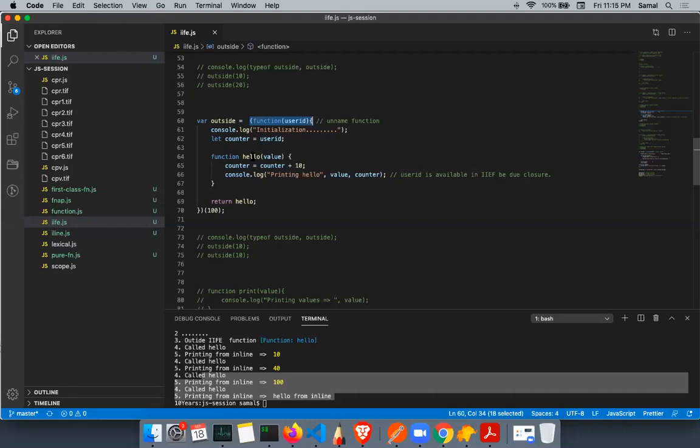When hello function is returned, it is stored in the outside variable, and I can call outside multiple times. I cannot call this function again. That means this value is stored in memory as long as hello exists. This counter value will be held in memory till there is existence of hello. And I can call hello multiple times, and there is no var keyword used here, right?